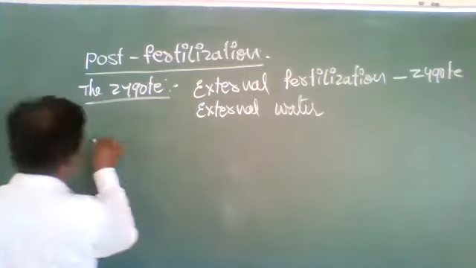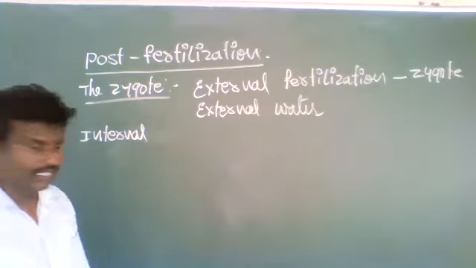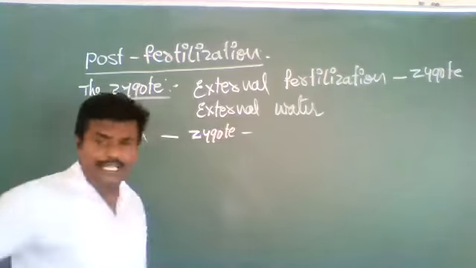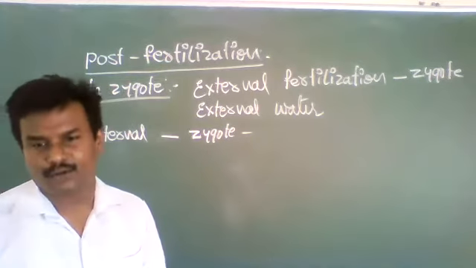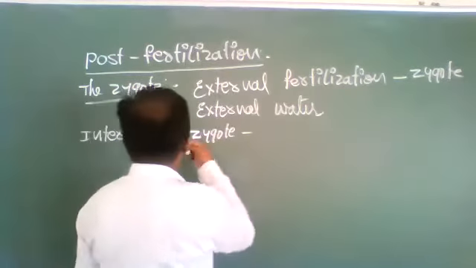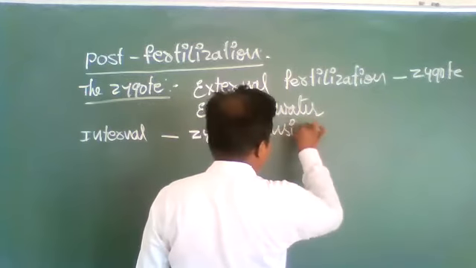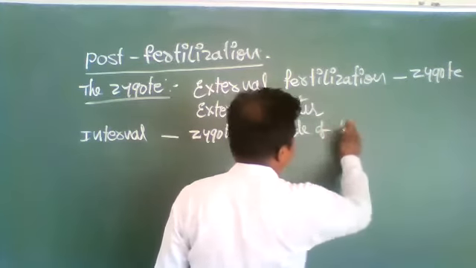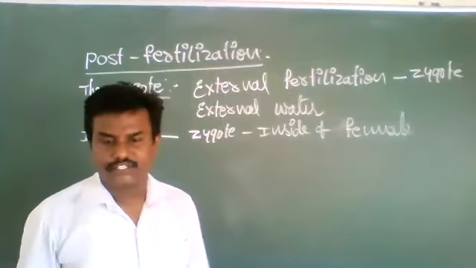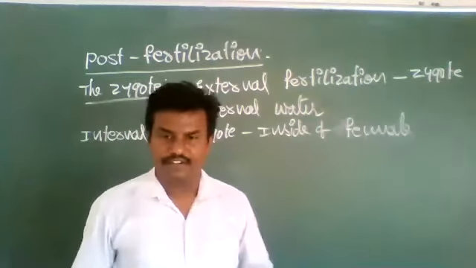Whereas in internal fertilization, the zygote is formed inside of the female body where fertilization takes place. That way, zygotes are formed in two types of fertilization.